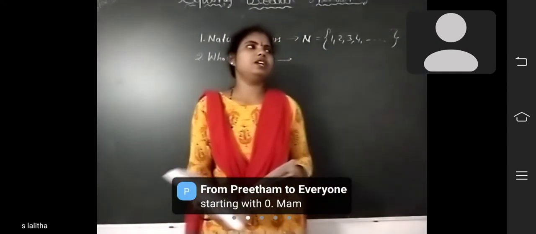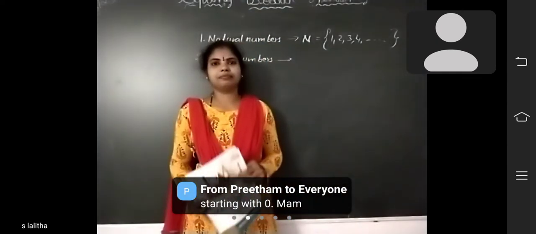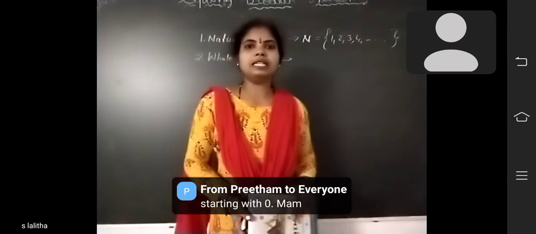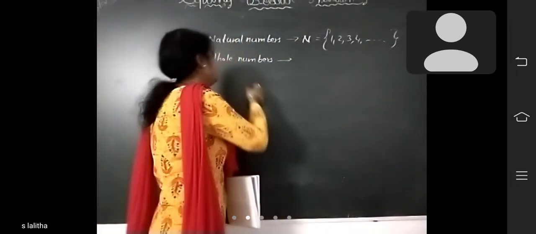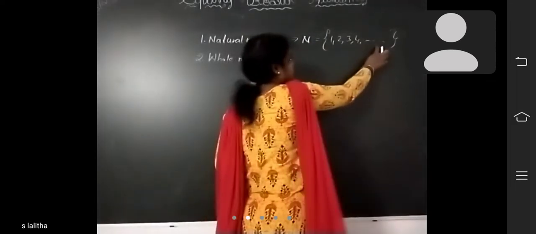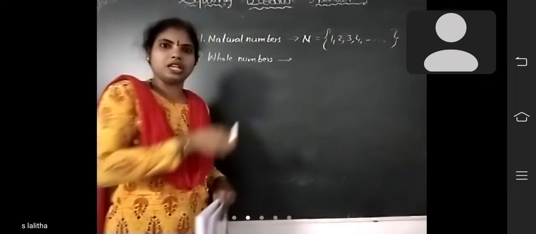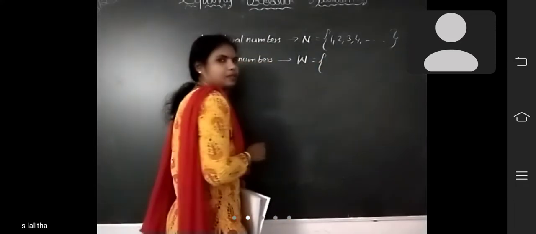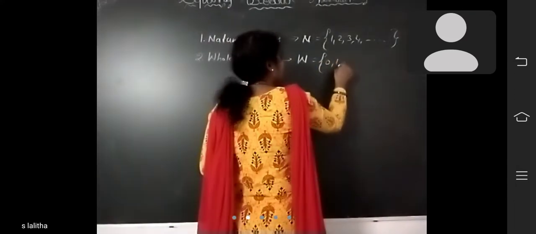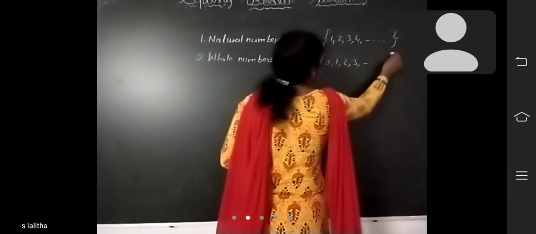What is the definition of whole numbers, children? The natural numbers along with zero are called whole numbers. What is the symbol of whole numbers? Capital W. And what is the set? 0, 1, 2, 3, and so on.